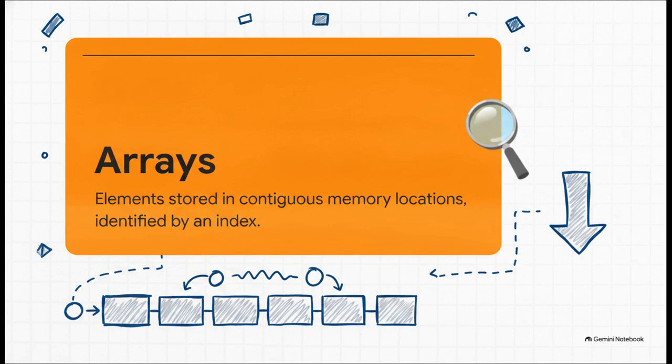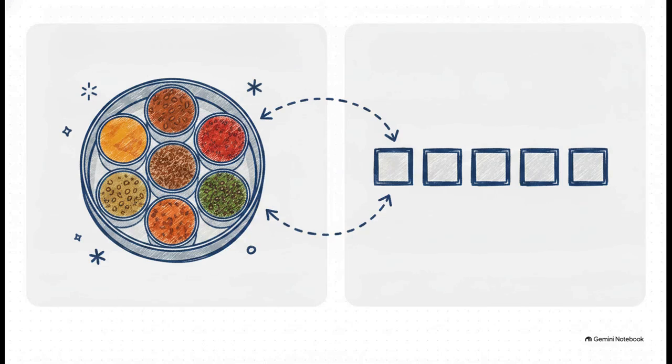Let's make it real. Think of an array exactly like a masala dabba in an Indian kitchen. In a masala dabba, every single spice has its fixed, specific slot, right? If you need turmeric, you know exactly which compartment to reach into instantly. An array is exactly like that. It gives you immediate access to your data because every item has a fixed, contiguous slot.